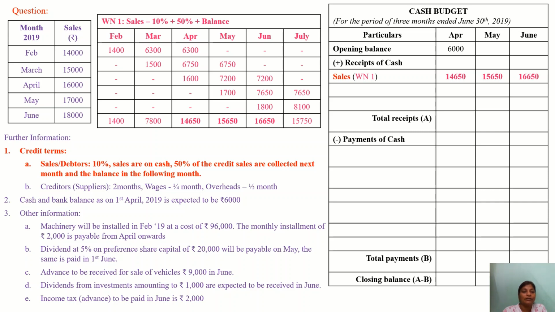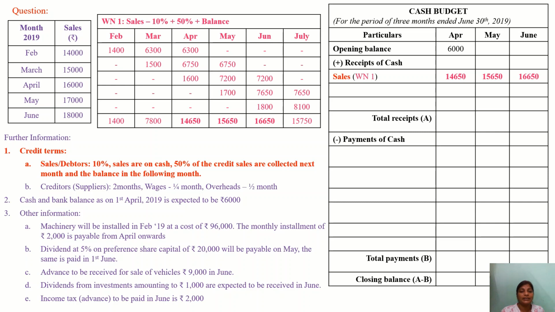If you take this particular thing, February month is 14,000, 10% of it is 1,400, so remaining you have 12,600. In that 50% is 6,300, followed by the balance, that is 6,300 in the month of April. So if you see the credit sales here, it will be realized in the third month. Similarly next one for the month of March. The second row you can see 10% 1,500, that is realized in the same month. Then 50% 6,750, 6,750.